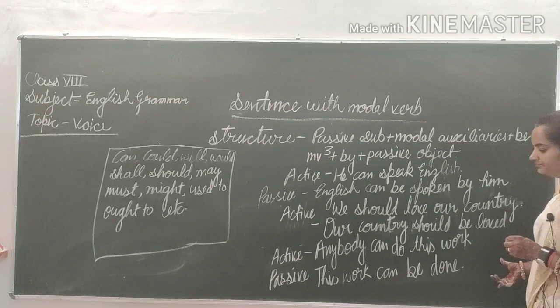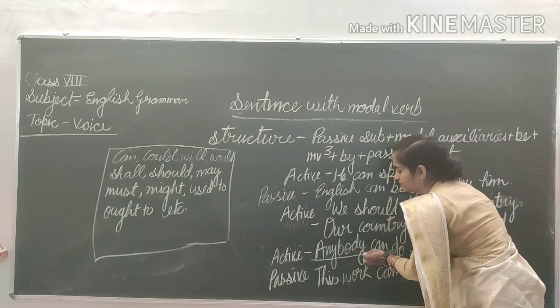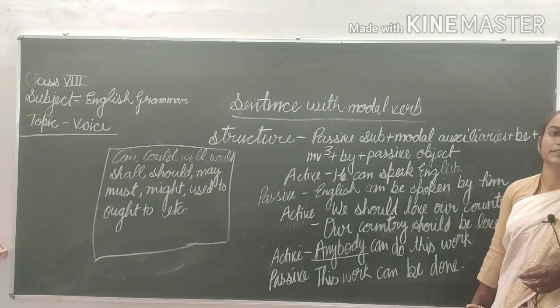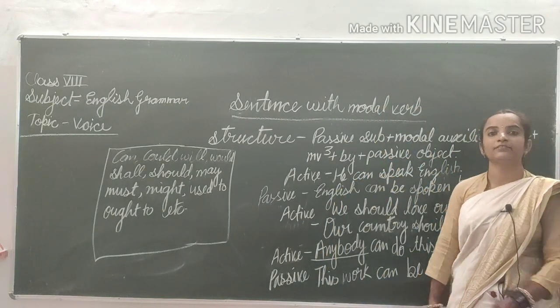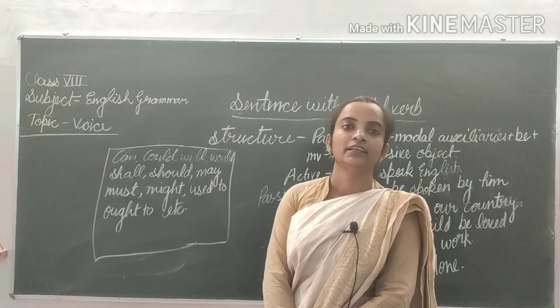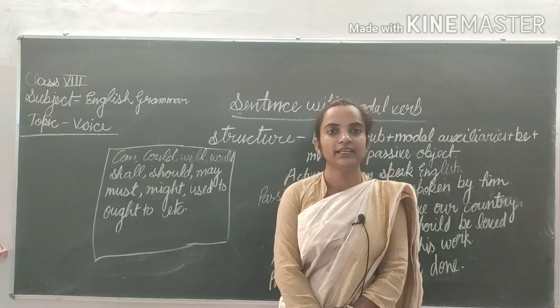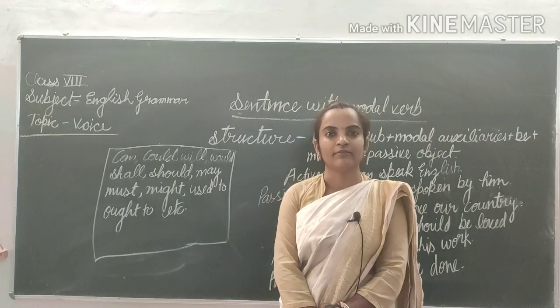There is no use of the passive object if your sentence starts with someone, somebody, no one, nobody, anybody, etc. I hope you have understood.